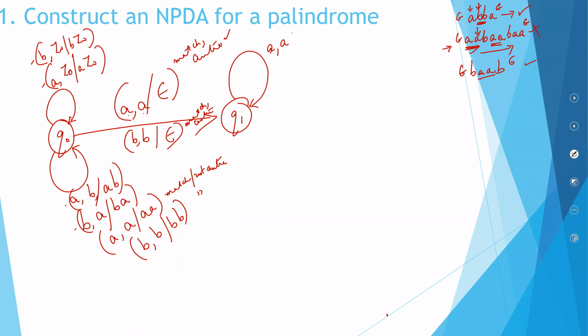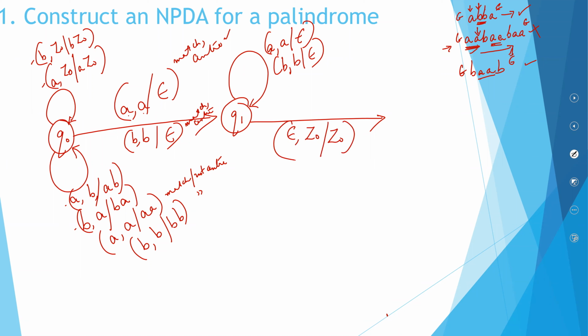This can happen again, and it can go on happening. And at the end of the day, you will reach the end of the stack. You will reach, let's say, epsilon. The moment you reach epsilon and the top of the stack is Z0, you will reach your final state Q2.